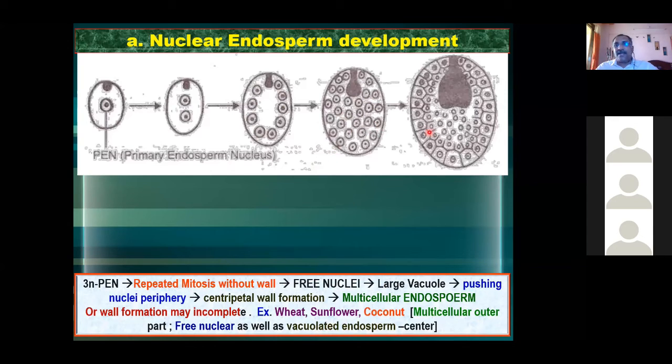Once the nuclei are in the periphery, wall formation starts. Now you see the wall formation. Now you can see the cells, no? Around each nucleus a cell wall forms and individual cells are formed. So where does this cell wall formation start? From the periphery towards the center, that is why it is called centripetal. All the nuclei are pushed towards the periphery and then cell wall formation starts. The cell wall formation starts from the periphery towards the center, so it is called centripetal.